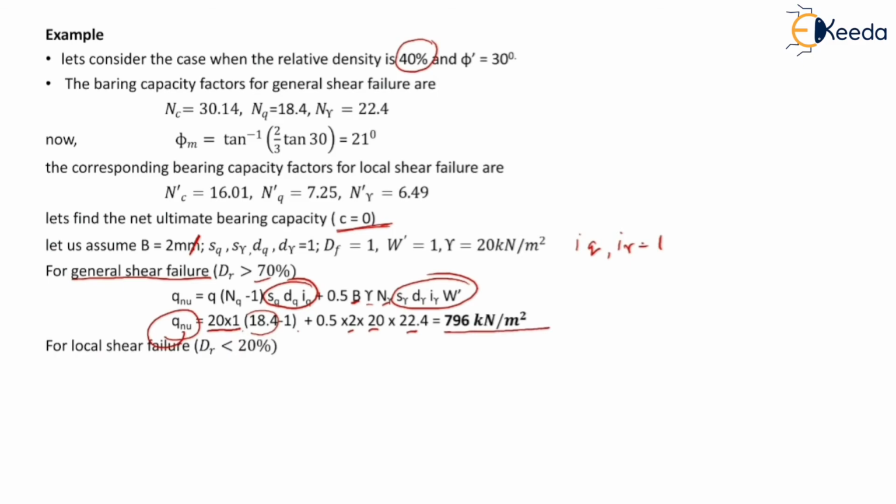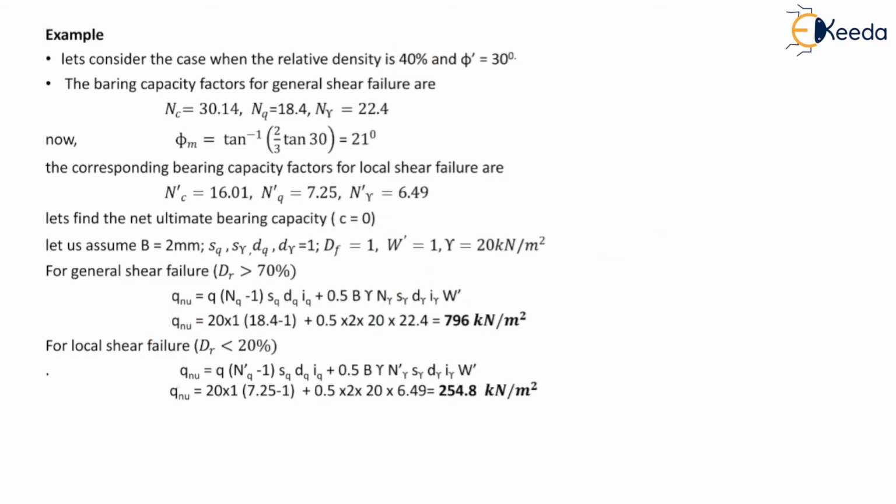Now for local shear failure, the value of relative density should be less than 20%. But here the relative density is again 40%. So the formula for qnu in case of local shear failure will be q into (Nq dash minus 1) Sq Dq Iq plus 0.5 B gamma N gamma dash S gamma D gamma I gamma into W dash.